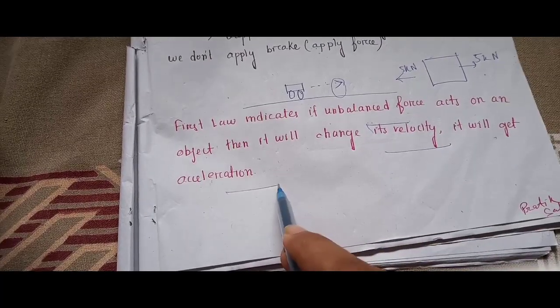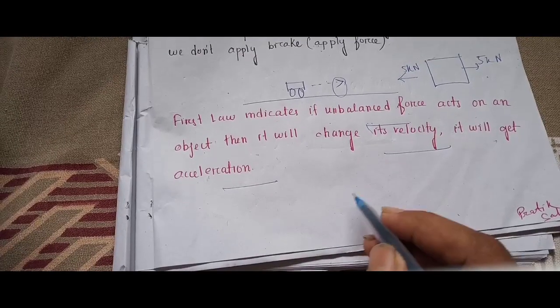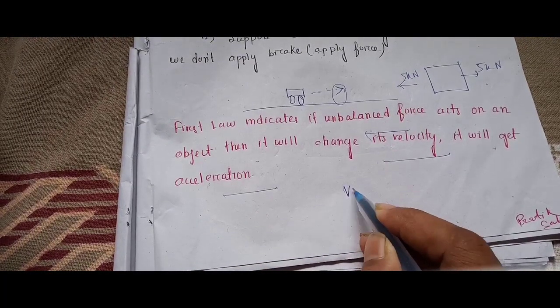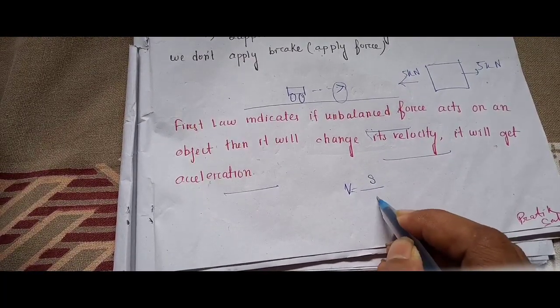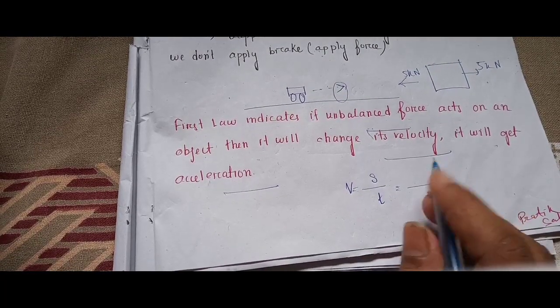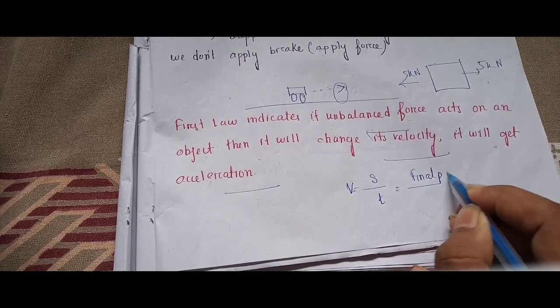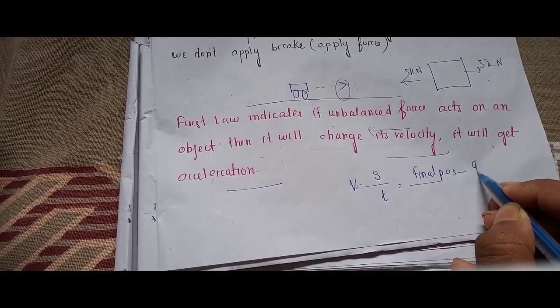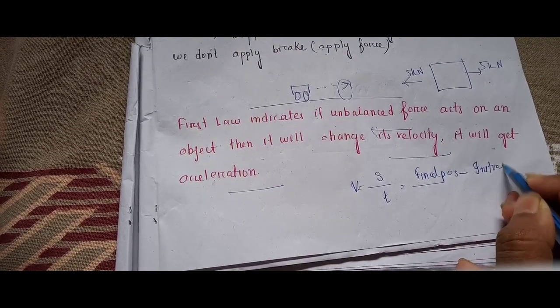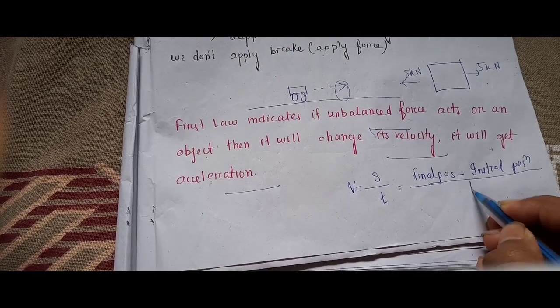It will get acceleration. Now what is acceleration and what is velocity? If we want to define the velocity, then velocity equals distance by time, where distance means the distance I have traveled, like the final position minus initial position, divided by time.